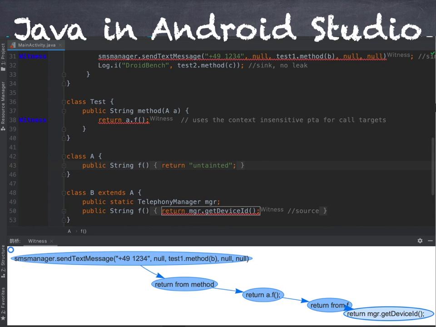And again, this is a graph of Java code, and it has to understand Android. You need enough type analysis and data flow to resolve the call to test1.method correctly and have it go to test and then call B, rather than going to A. So there are again some analysis challenges there.